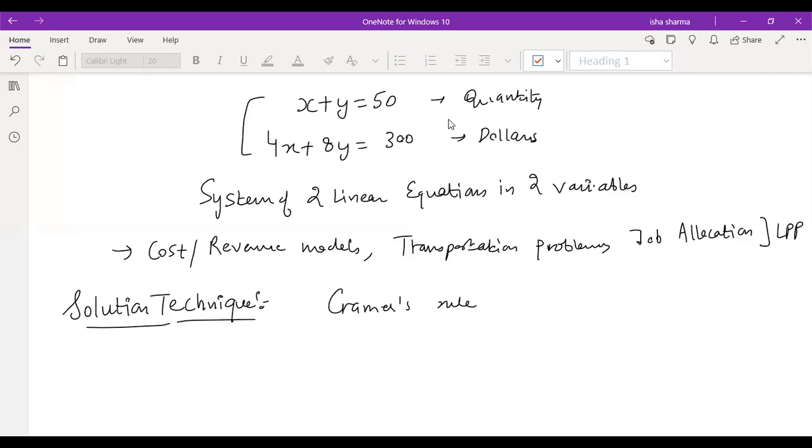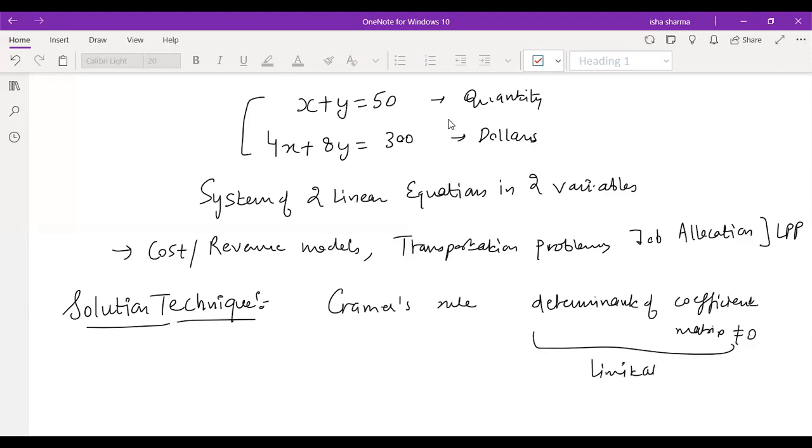In Cramer's rule you have to divide by the determinant of the coefficient matrix, so that has to be non-zero. This is one limitation of Cramer's rule, and another limitation is that it is computationally complex.